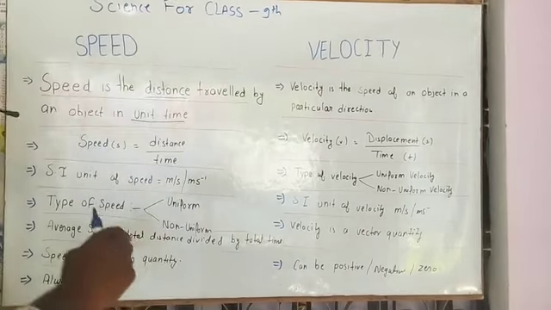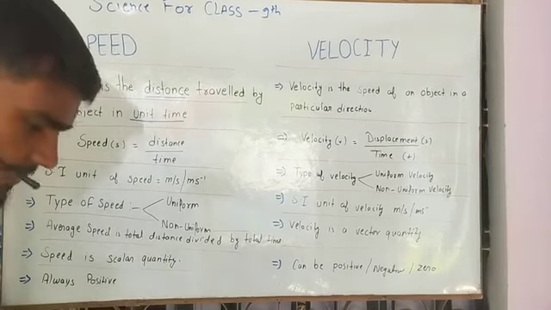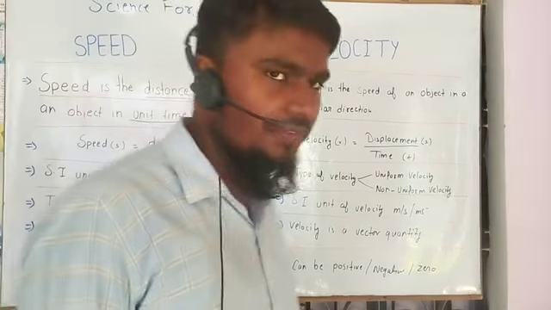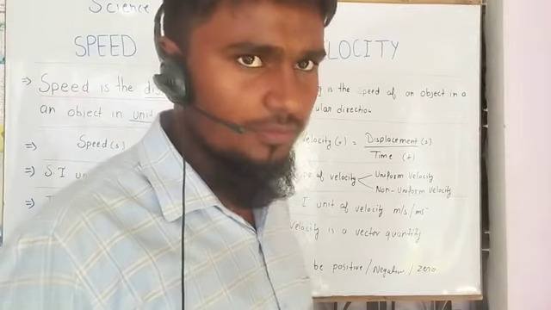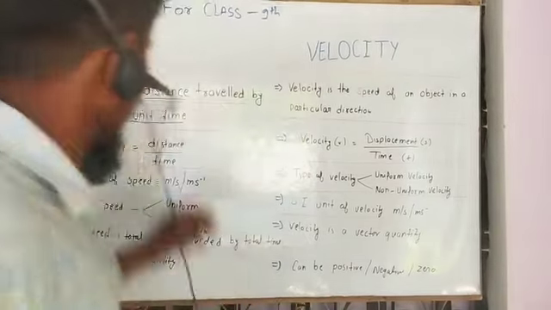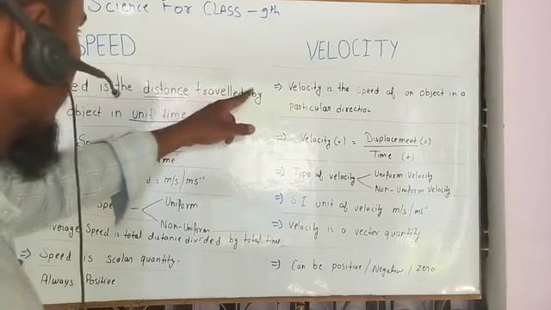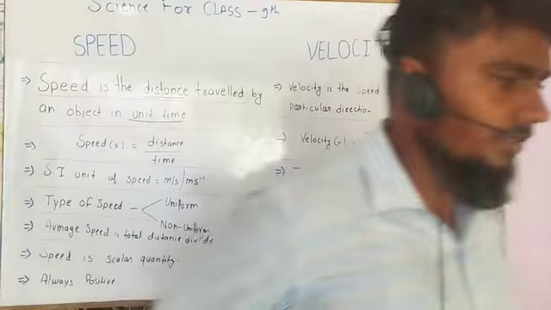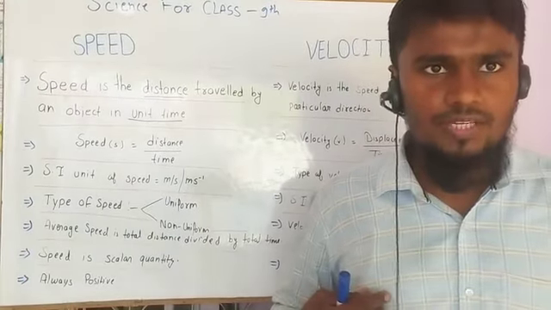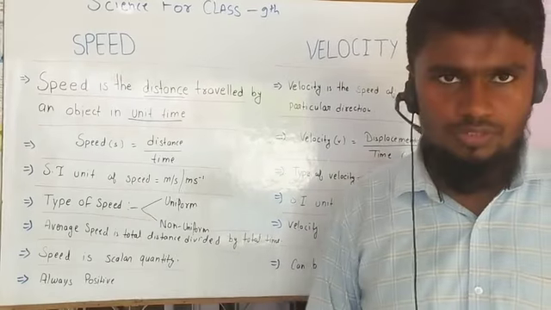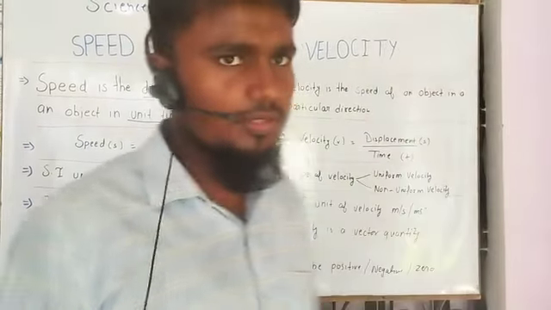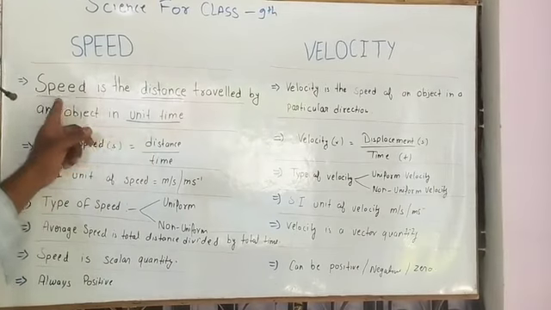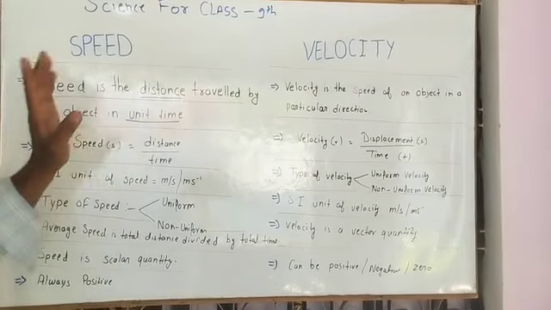If we move from this point to this point, we take some time to move from this point to this point. Speed is the distance traveled by an object. Suppose I am an object, and I travel from here to there. We take some time to cover the distance from this point to this point. So speed is the distance traveled by an object in unit time.